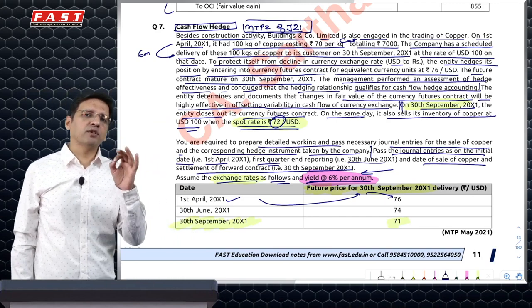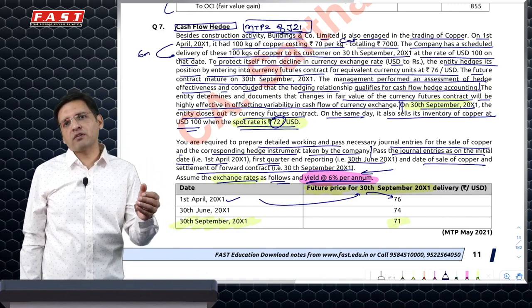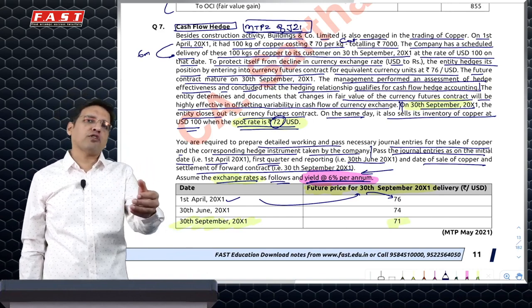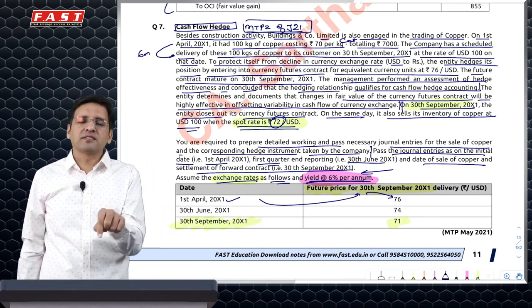Never, even in your SFM, will you find any question where you have a future or forward contract where they have given you the price for a future or forward and they are giving you an interest rate which is being adjusted.